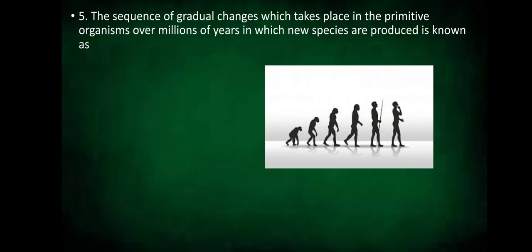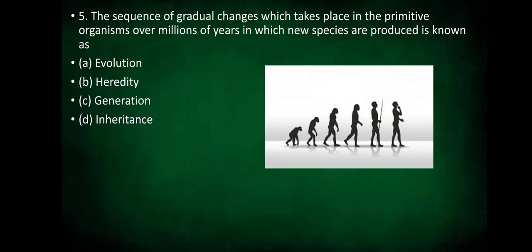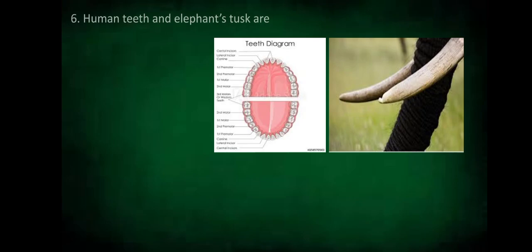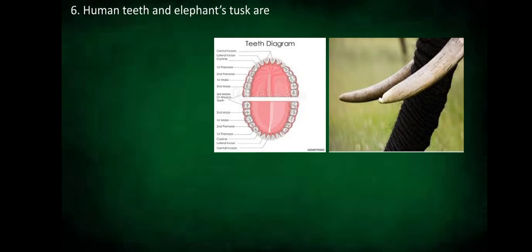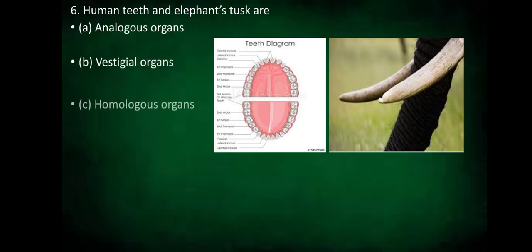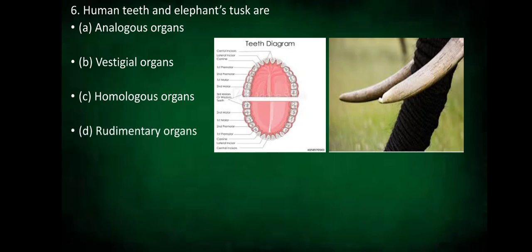The sequence of gradual changes which takes place in the primitive organisms over millions of years in which new species are produced is known as evolution, heredity, generation, or inheritance. Yes, the answer is evolution. Our sixth question. Human teeth and elephant's tusk are analogous organs, vestigial organs, homologous organs, or rudimentary organs. Yes, children, you guessed it right. These both are homologous organs.